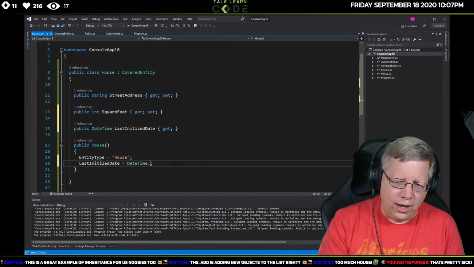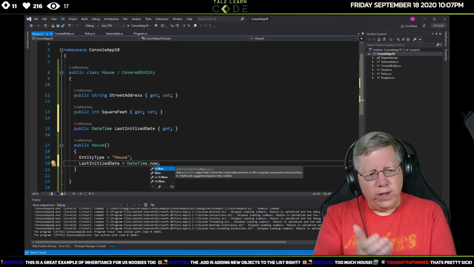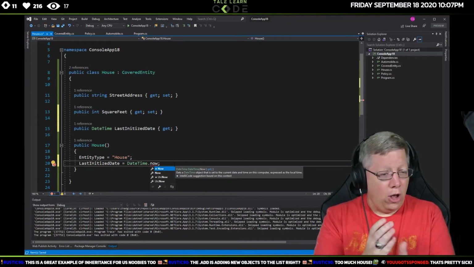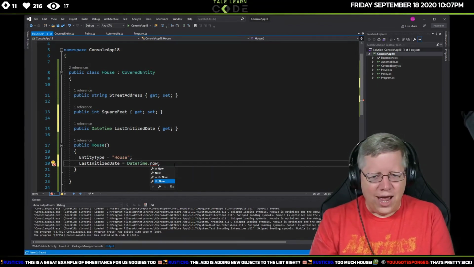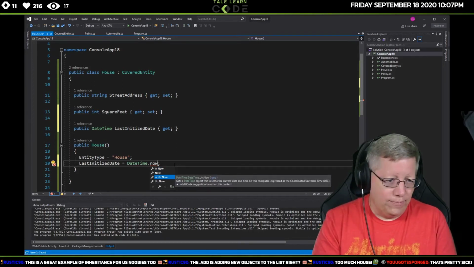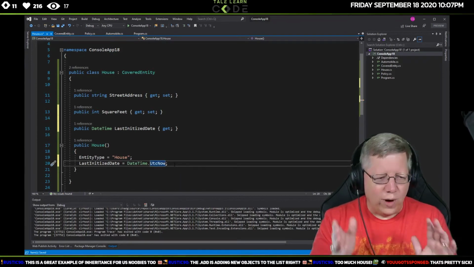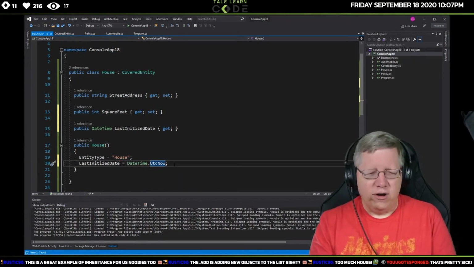Now I should say, with DateTime, you have Now and you have UTC Now. Now will get you the date and time on that machine. UTC Now obviously will get the current time in UTC, right? I highly recommend that you always store everything in UTC and then convert it to the time zone you need.